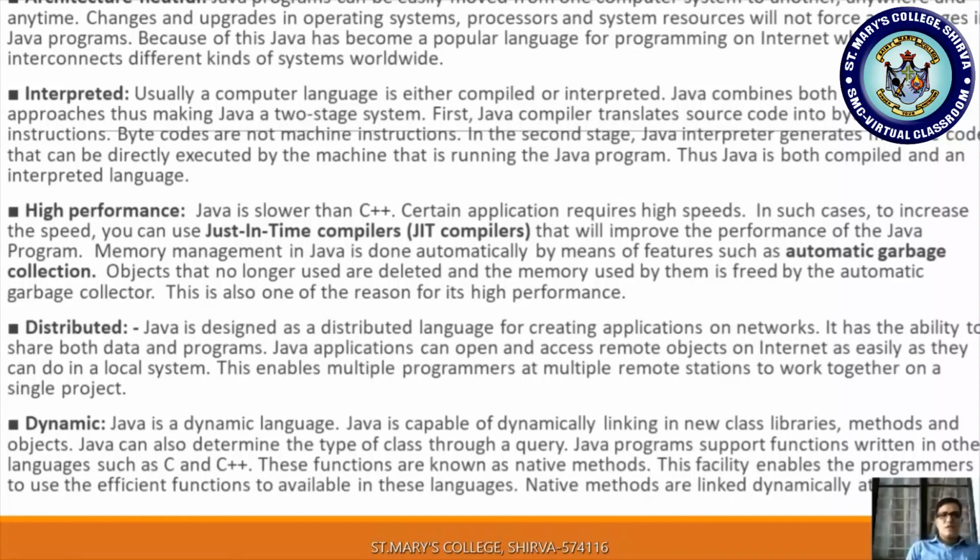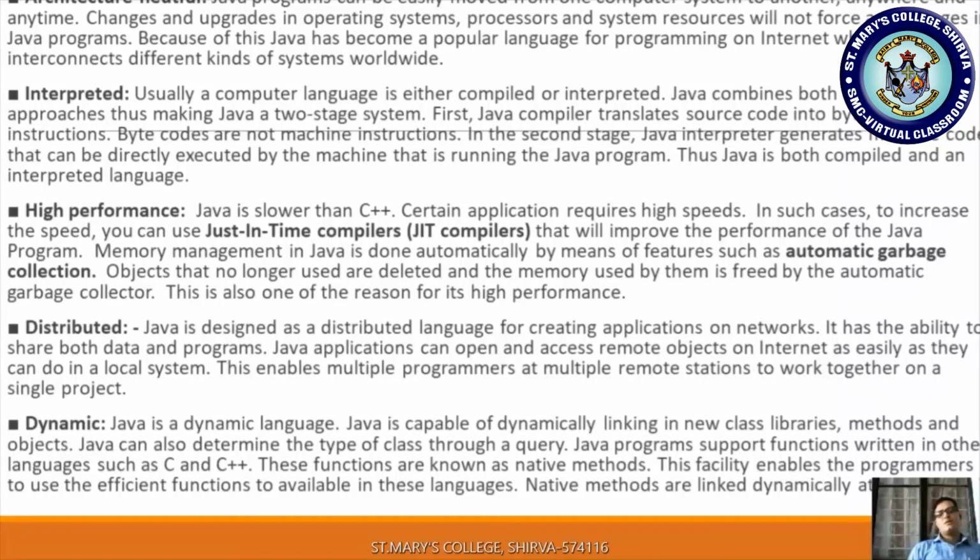Next one is dynamic. Java is a dynamic language. Java is capable of dynamically linking in new class libraries, methods, and objects. So it is also a dynamic language, an at-a-time executable language. It is dynamically linking new classes, so it automatically links new classes, libraries, methods, and objects. Java can also determine the types of a class through a query. The best example of this dynamic nature is generating your result.